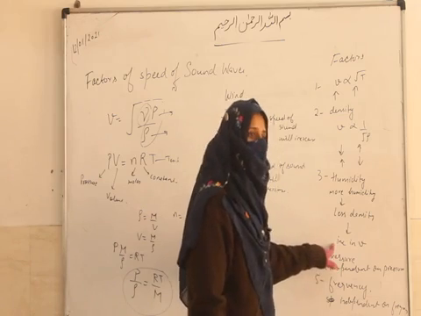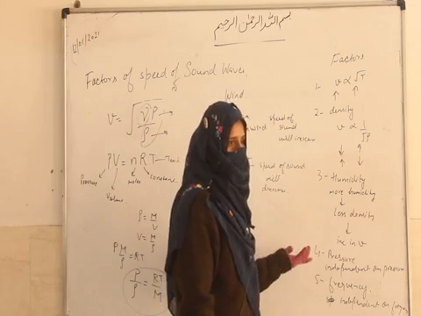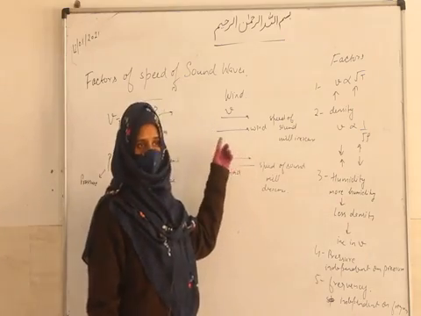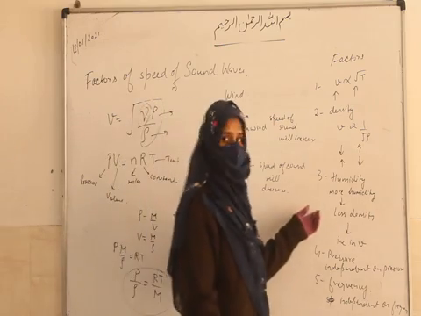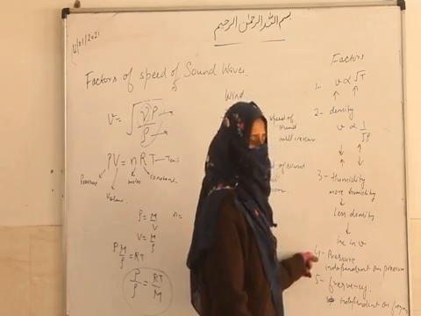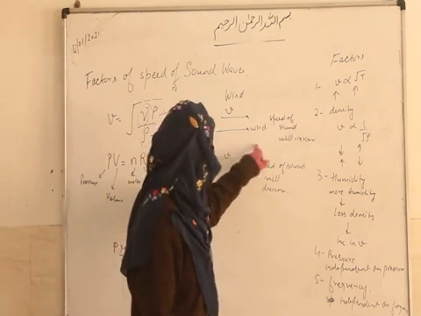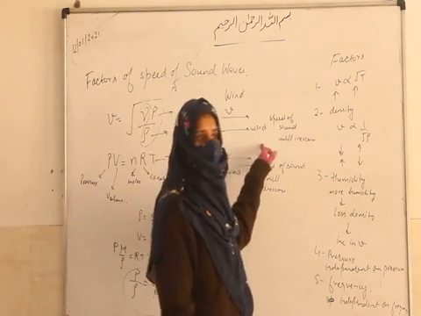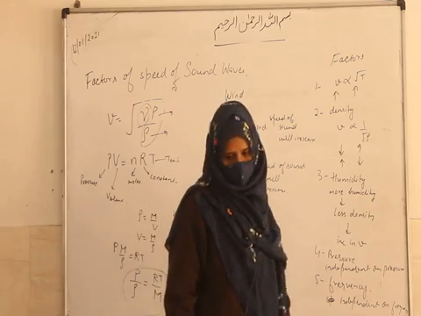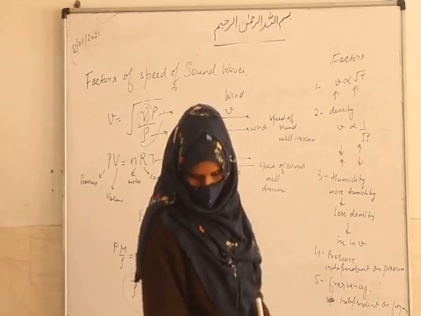Speed of sound and velocity: if you give a direction then it becomes the velocity of sound, and if you do not give any direction then it is the speed of sound. Like here, in the case of wind, we can say it is velocity because we are considering the direction. So don't confuse speed and velocity. Now next is pressure. It is independent of pressure, independent of frequency, and it depends on wind with the direction. If directions are the same, the speed of sound will increase, but if directions are opposite then the speed of sound will decrease. So these are some factors of the speed of sound waves.